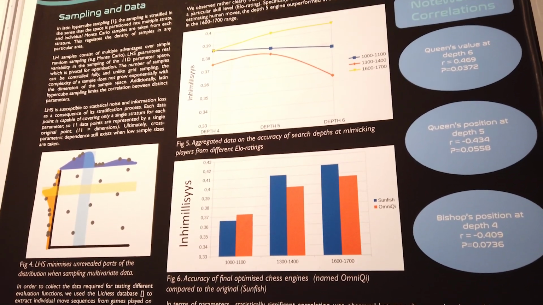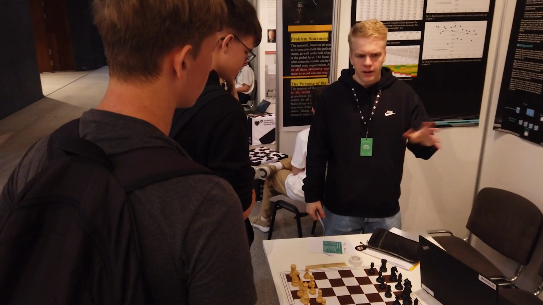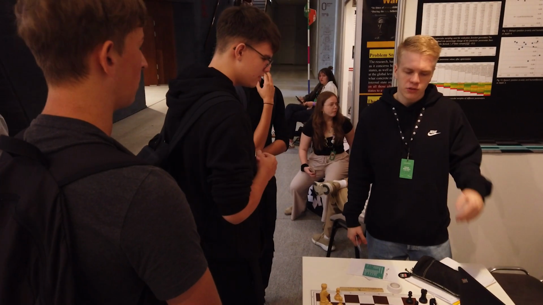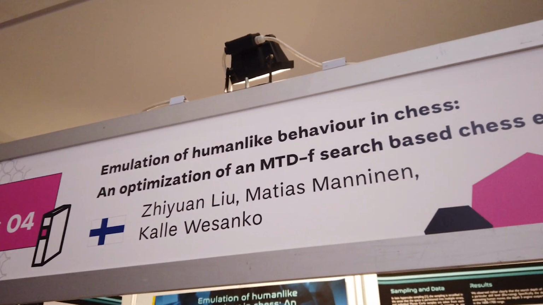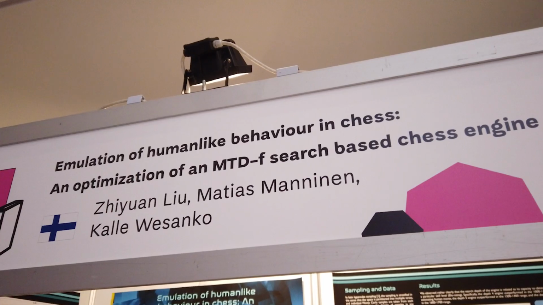To determine the human likeness of the chess engine, we gathered a large sample of human-played games from the Lichess database. We gathered 700,000 games in total, and then we cut them and filtered through so that we could find specific Elo range games. We cut them so that they would be random lengths, say 1 through 7, 1 through 9 moves, and after that we fed those to the chess engines, asking them which would be the most optimal move to make in this situation. The chess engine said that this move would be the best move, and then we compared that to the move that had been made by the human. That gave us data to actually give a value to the human likeness of the chess engine.